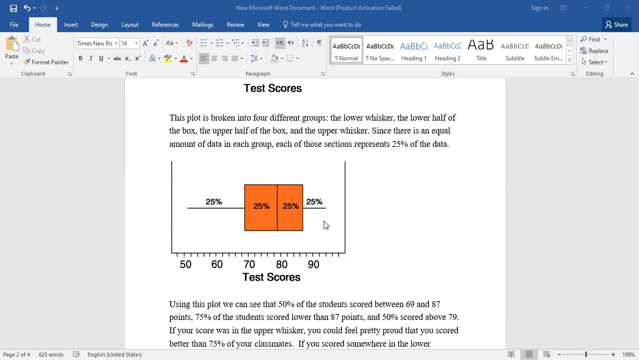If you want to be excellent, you have to be in the excellent region. You have to lie in the upper whisker. Okay.